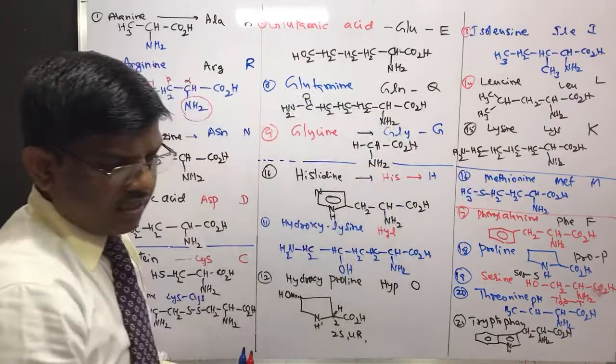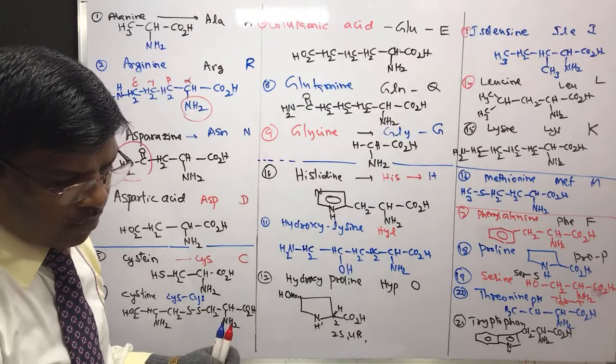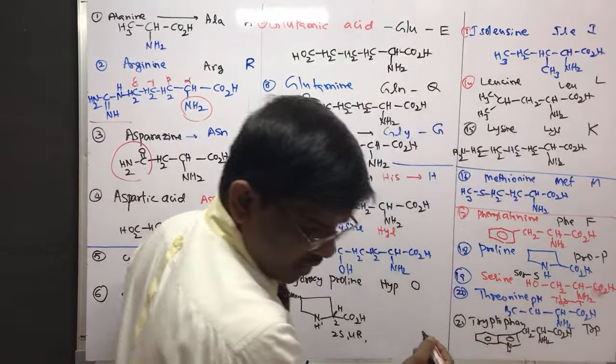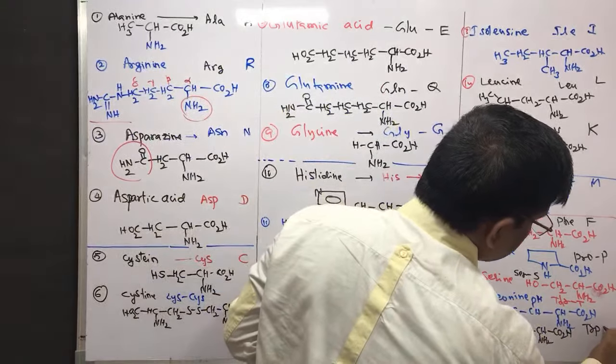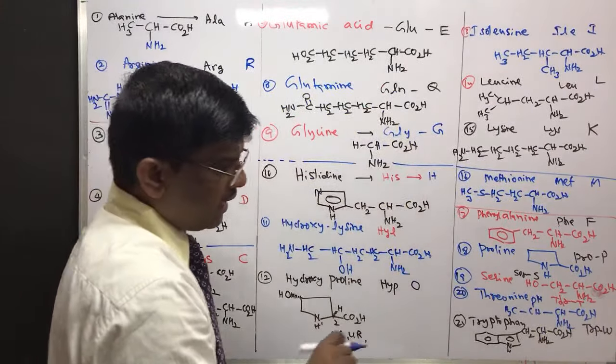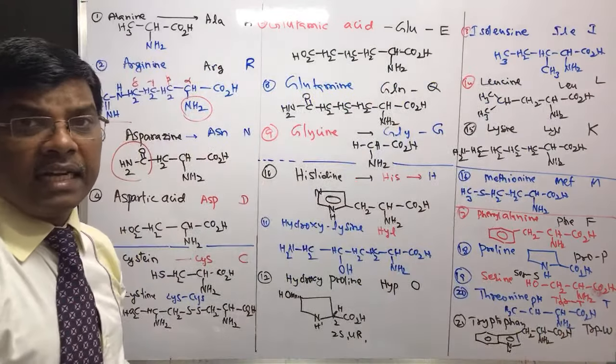So indole 3 acetic acid is tryptophan and the abbreviation is TRP and it is represented as W. Threonine is T and tryptophan is W.